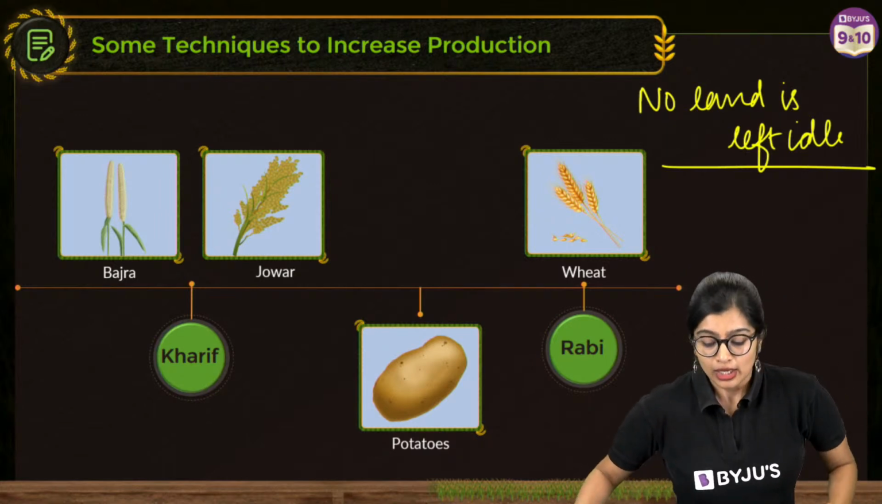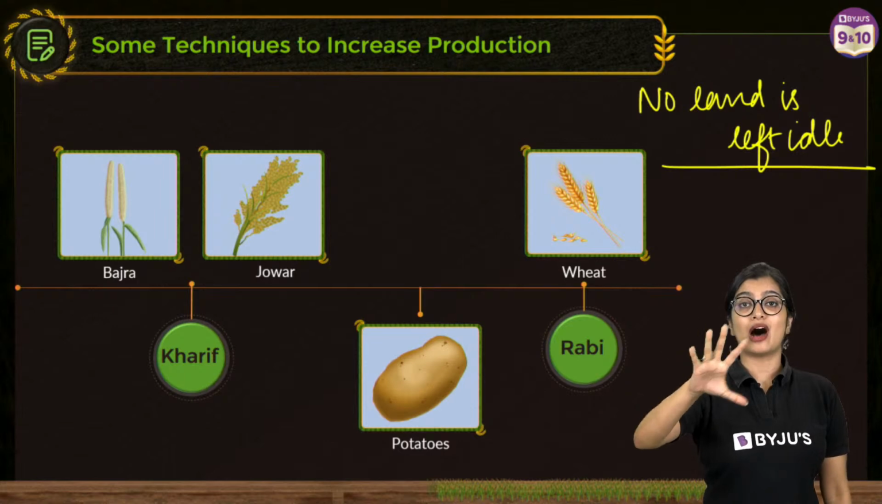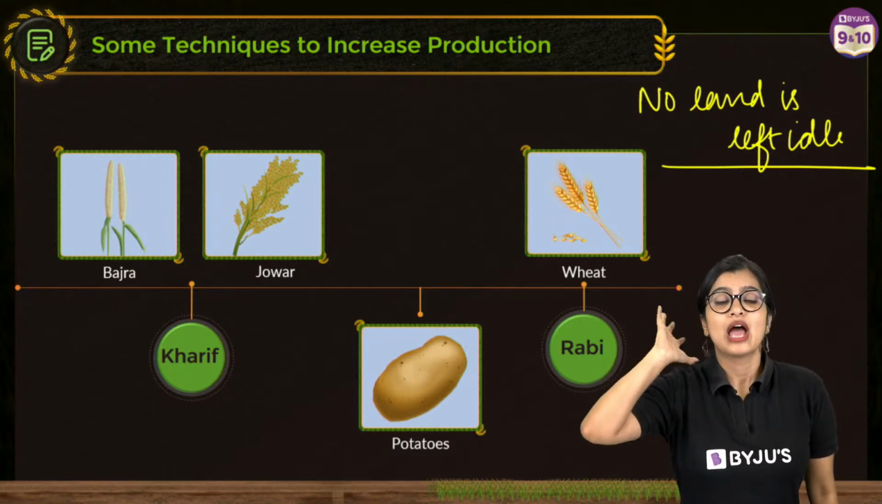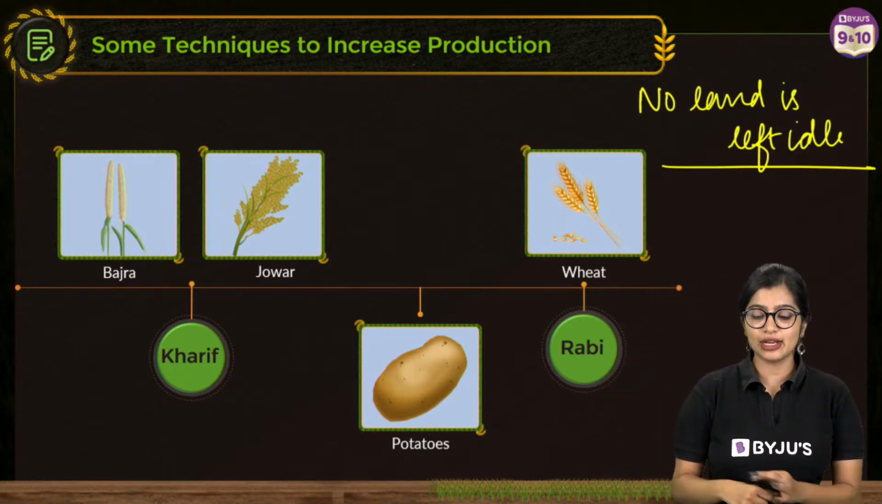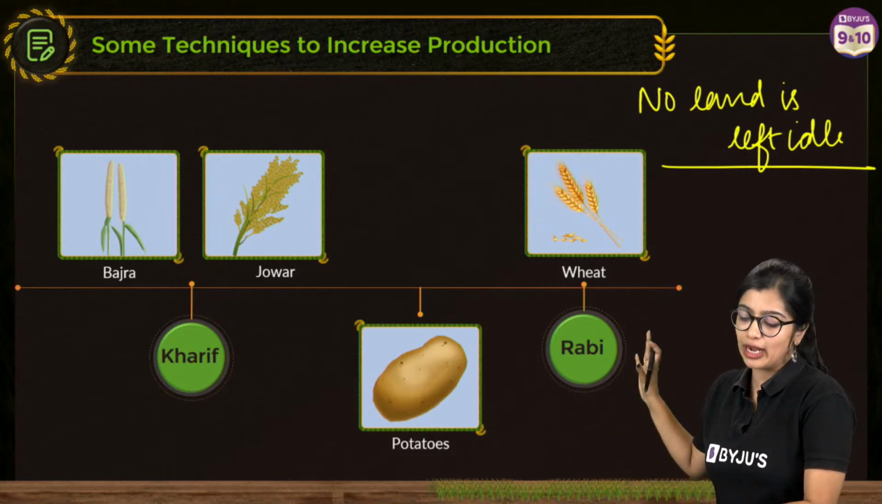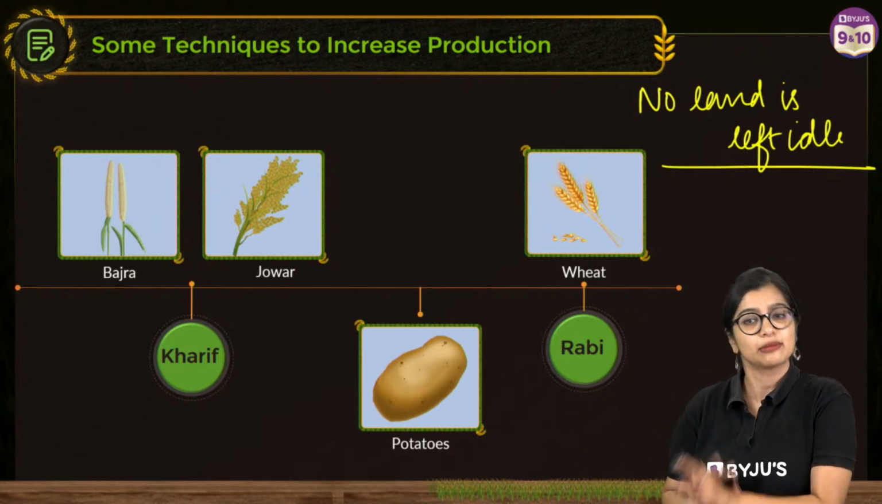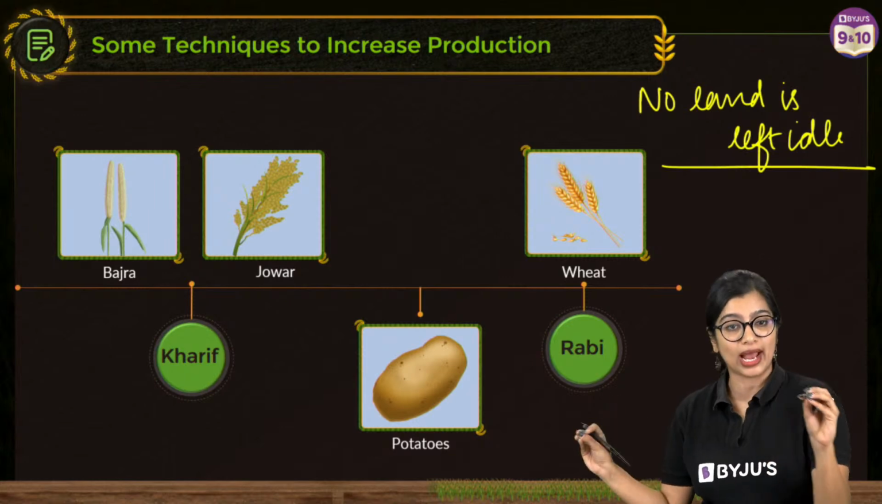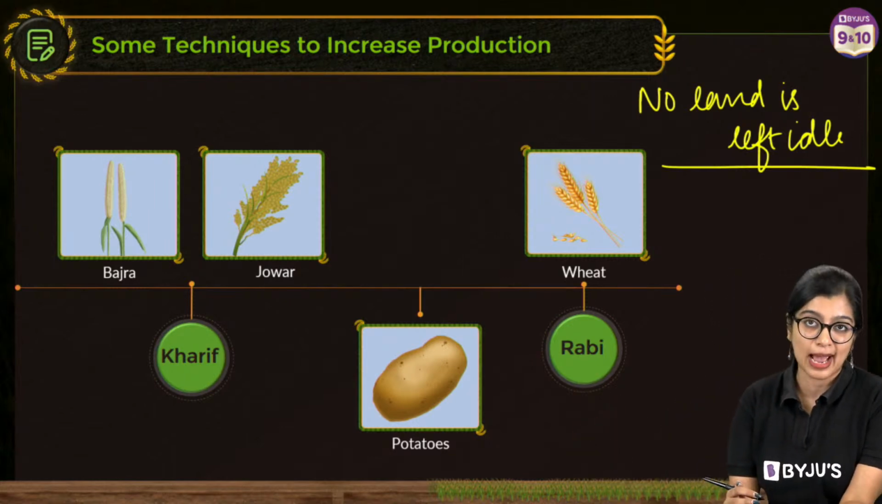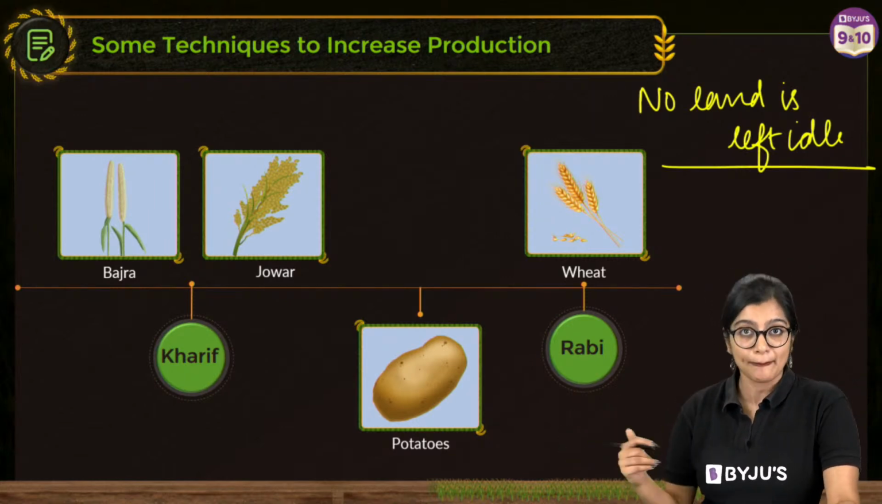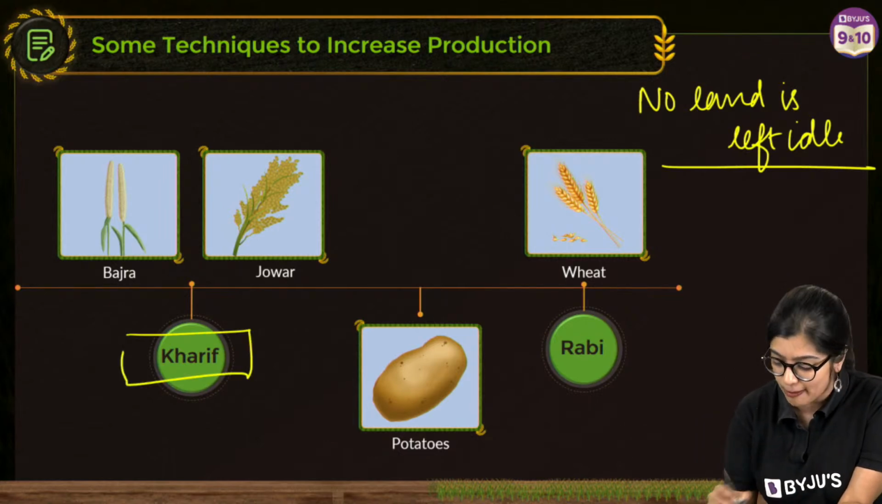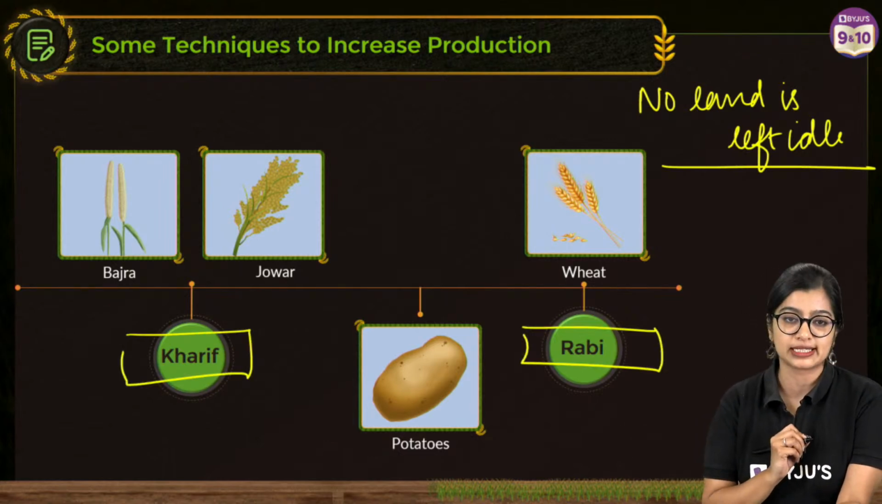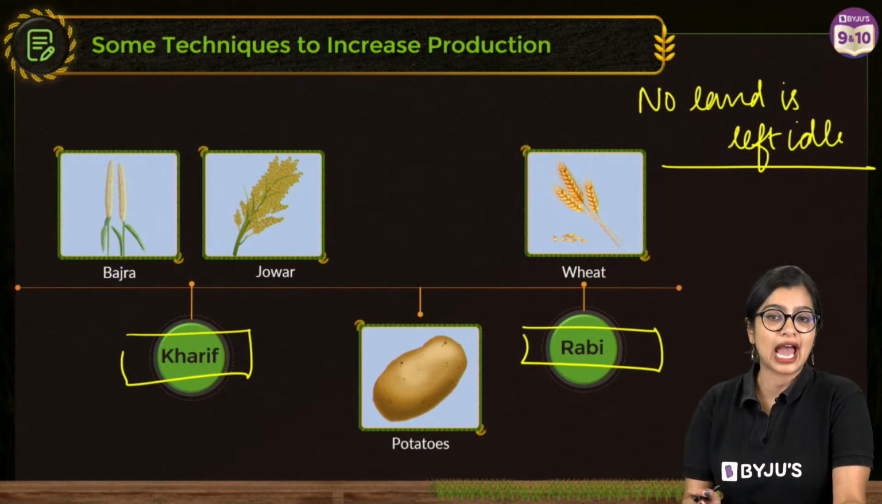Yes, thank you. So as we all know, when we talk about farming in the case of Palampur, they don't leave any land idle. That means that they utilize their land well. So in this particular case, what happens? We know that there are different cropping seasons: the Kharif cropping season and the Rabi cropping season. Now we already know about Kharif and Rabi.